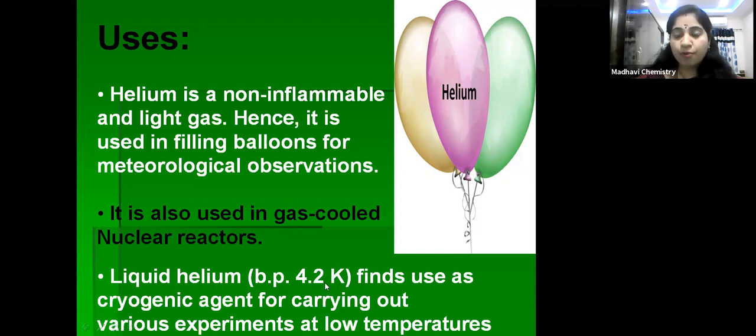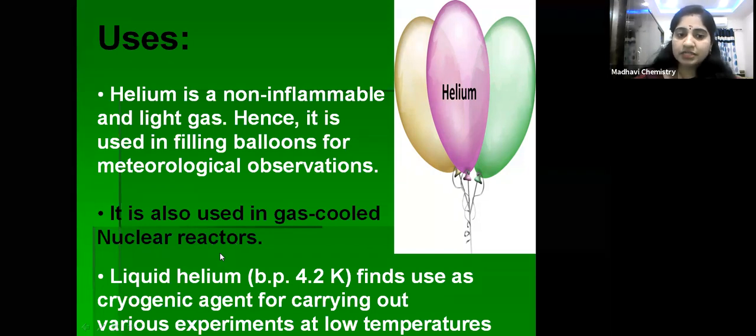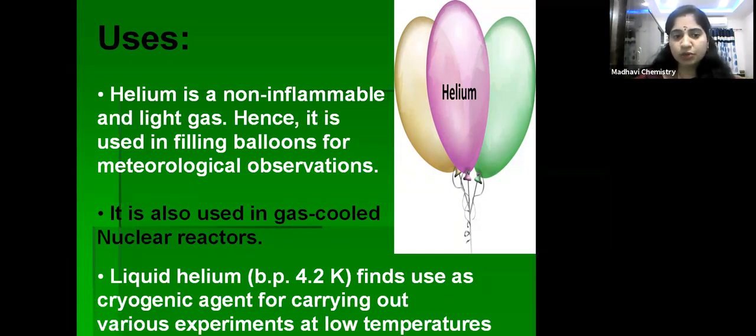Okay, so 4.2 kelvin is its boiling point. Because of that, it is used as a cryogenic agent for carrying out various experiments at low temperature. What is a cryogenic agent? A cryogenic agent is an agent used to cool a substance below its cryogenic temperature. What is a cryogenic temperature, children?